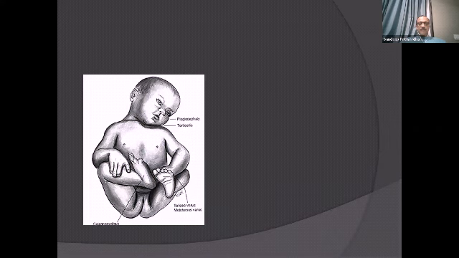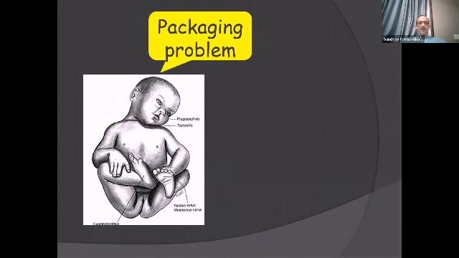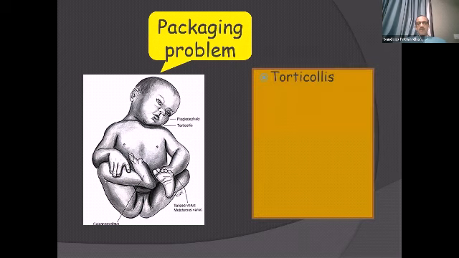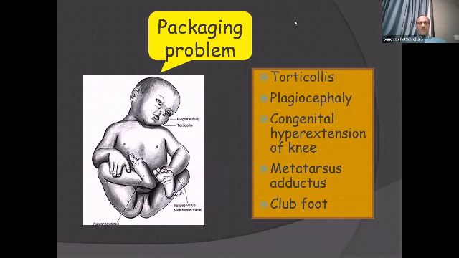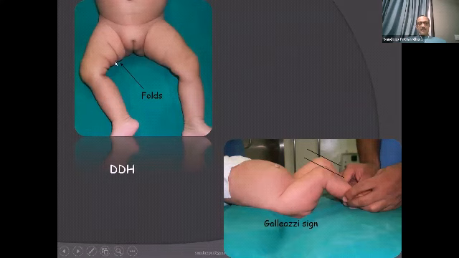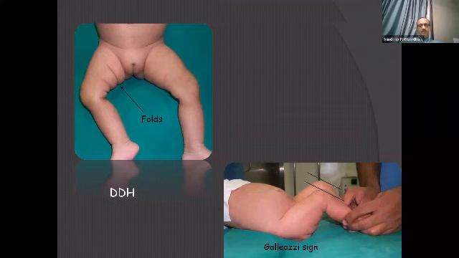When you feel, so this is an example that you have a clubfoot. Along with that, you can have multiple other anomalies because of a packaging problem. What are they? Torticollis, plagiocephaly, congenital hyperextension of the knee, metatarsus adductus, and clubfoot. These may coexist. Always look for skin folds. Now this child, you can see excessive skin folds with a positive Galeazzi sign, which tells you that there could be DDH. So examination doesn't mean only look at the foot.